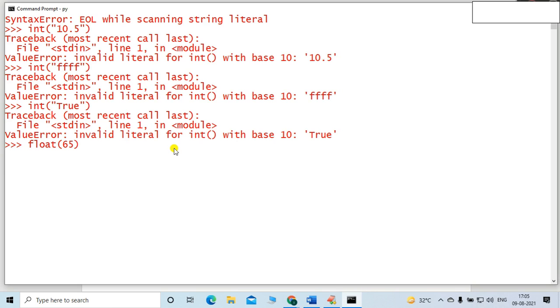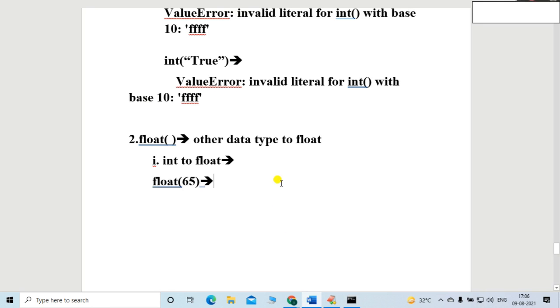65 is an integer value. Just see, 65.0. Obviously 65.0 is a float value. So it is converted into a float. No need to explain again and again. Very simple, this conversion is possible. So let me use the other case, friend.